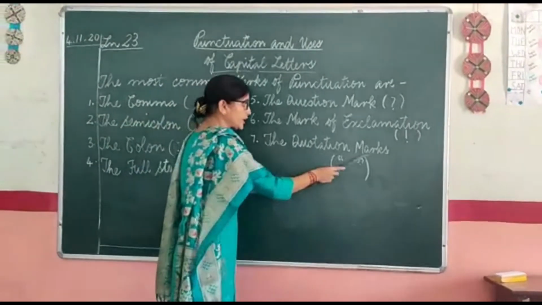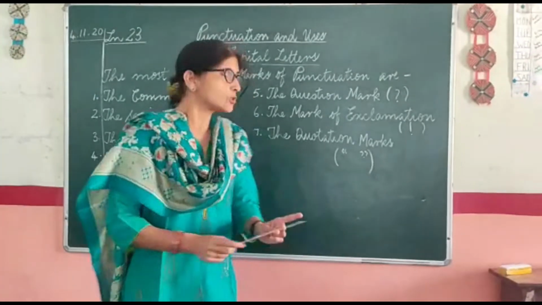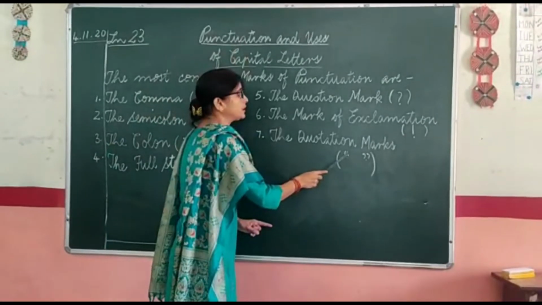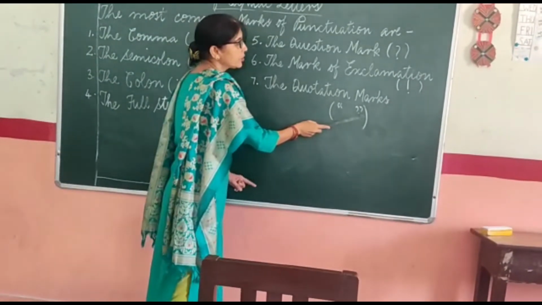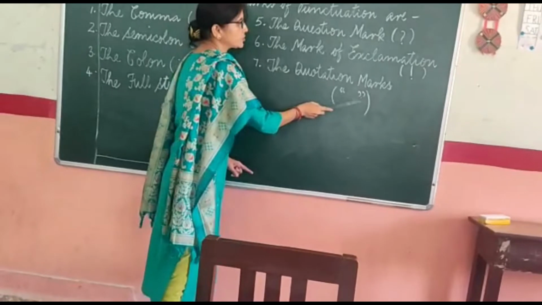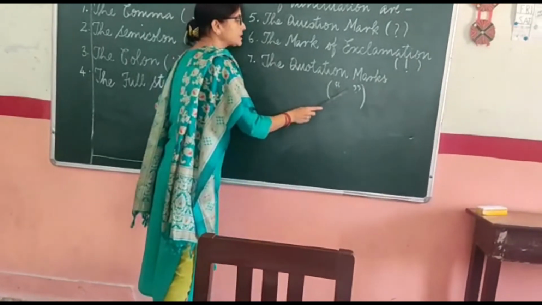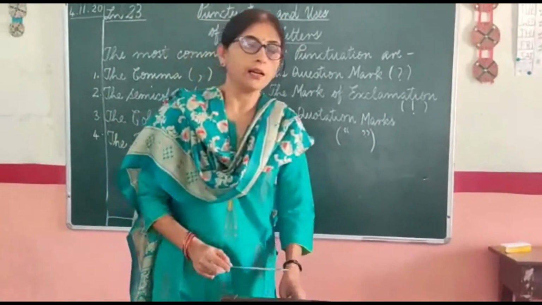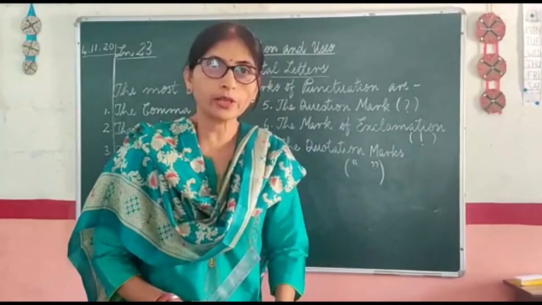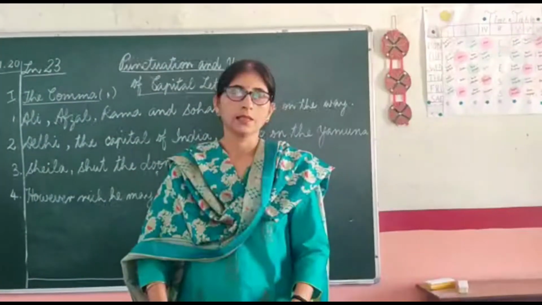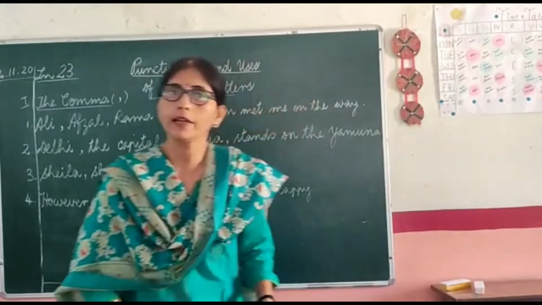Now yes, for quotation marks, these quotation marks are actually used to quote a dialogue. So whenever we put the open inverted commas, this is called open inverted comma and this is close inverted comma. You have to know how it is to be written, and whenever we put this mark open inverted comma, the first letter after this should always be a capital, if it is a new dialogue. Okay? Let us try to understand the application of each punctuation mark with the help of examples.